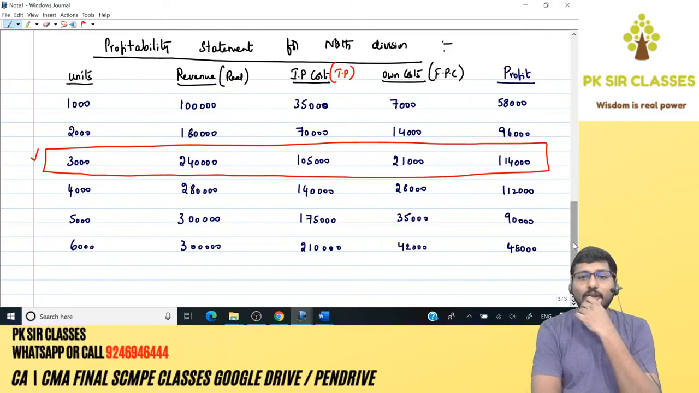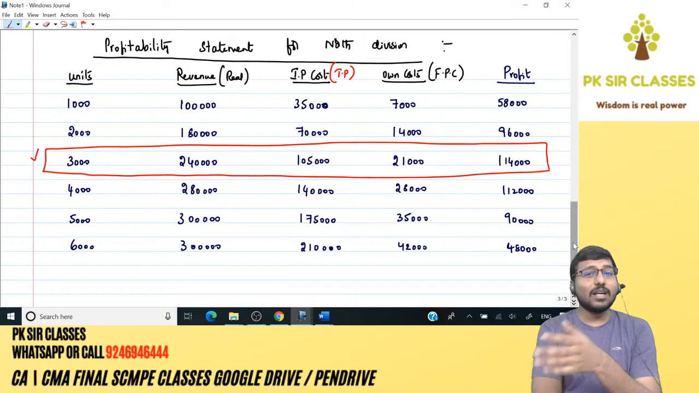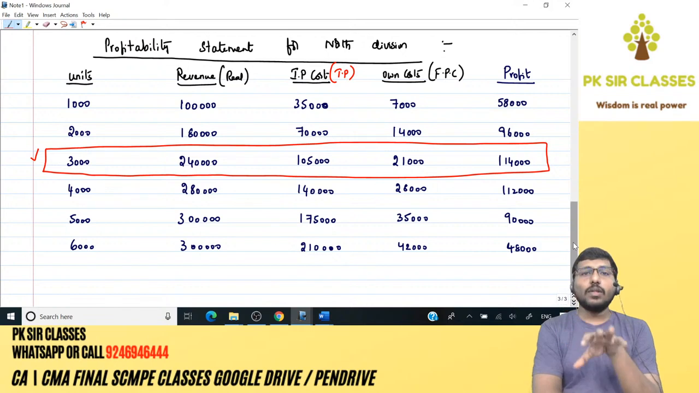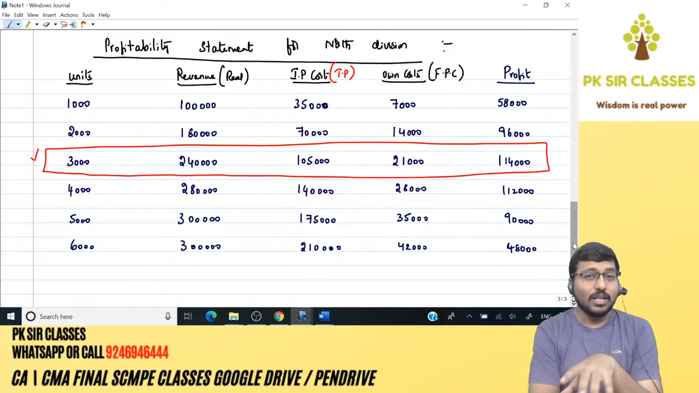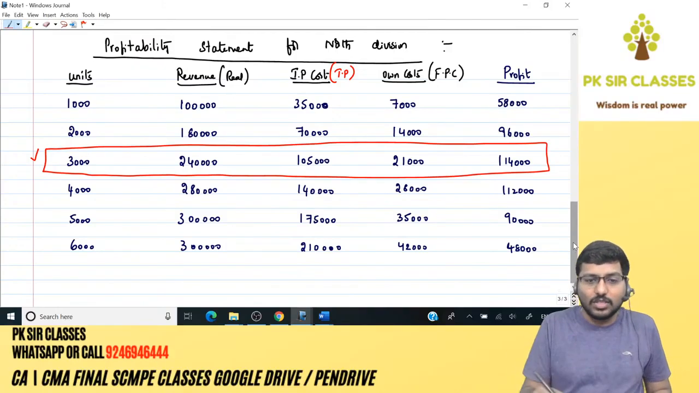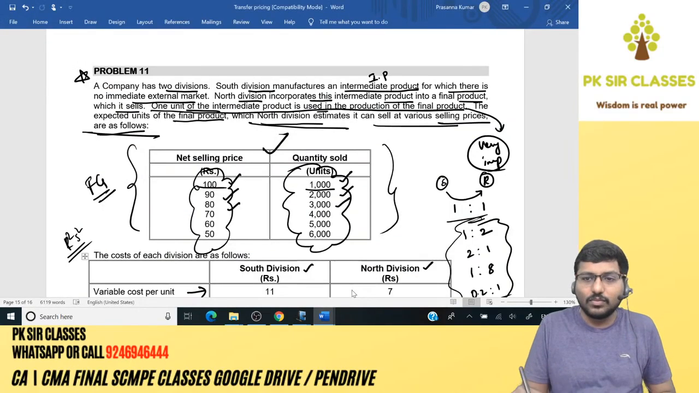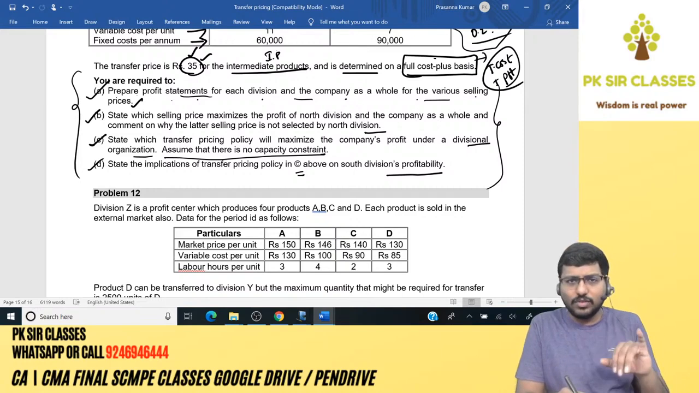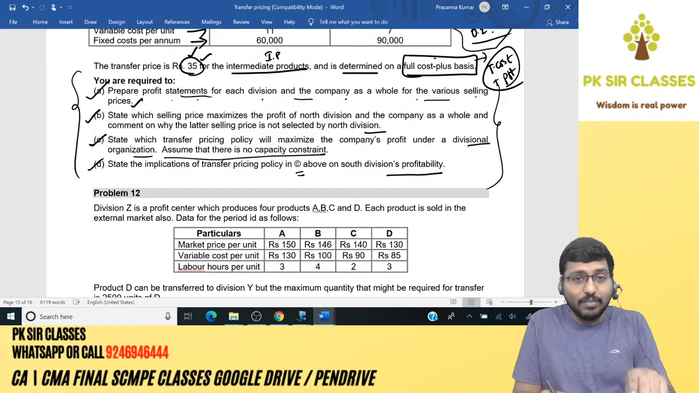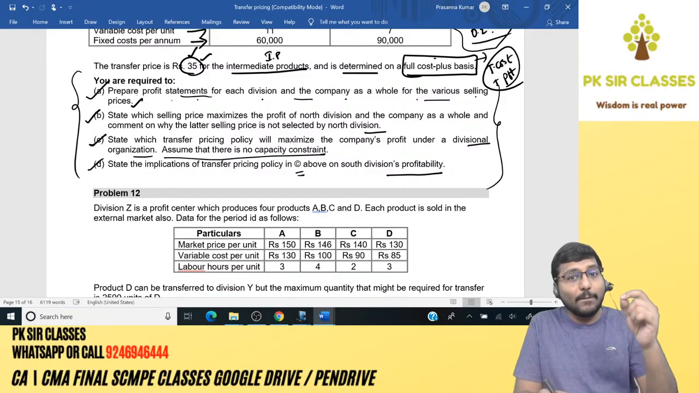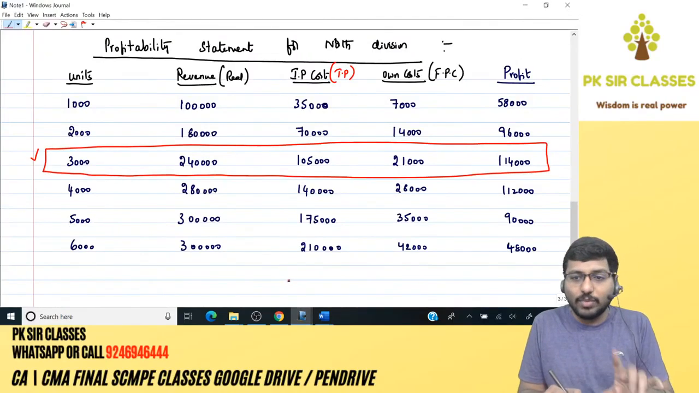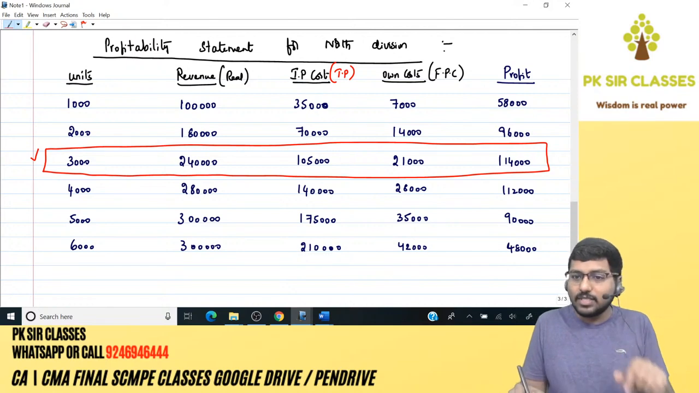That's fine. Let us see how many units the company wants to manufacture. Because the ultimate king is the company. We are doing all these things in the interest of the company. That also has been asked in the question. See here. Prepare profit statements for each division. Did we do that? Yes. South division prepared. North division prepared. And the company as a whole. So we need to prepare a profitability statement for the company as a whole, which will tell us how many units the company wants to manufacture. Ultimately, we need to support that only. Keep this in mind.